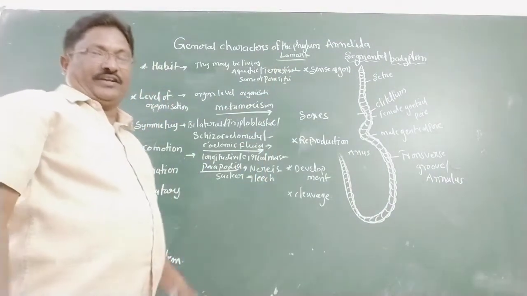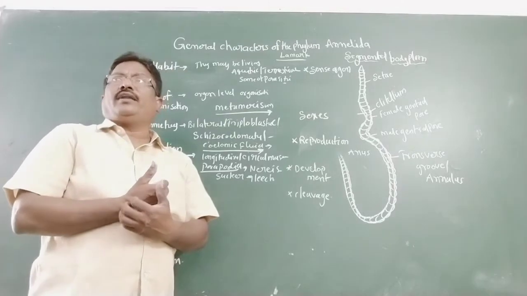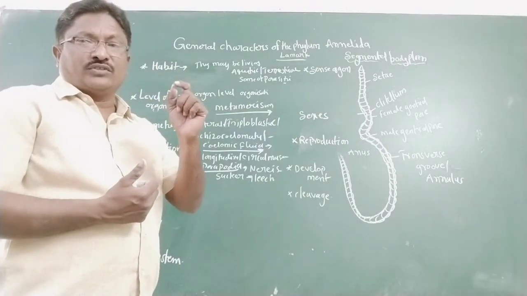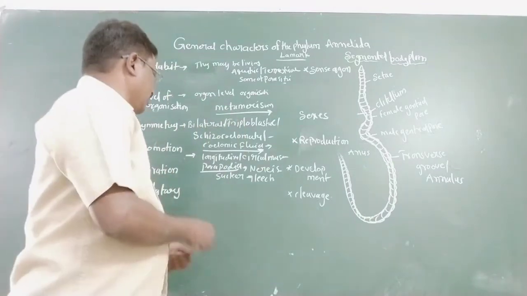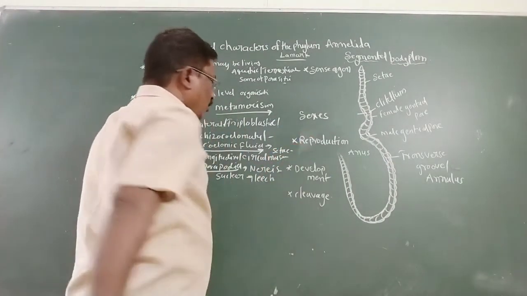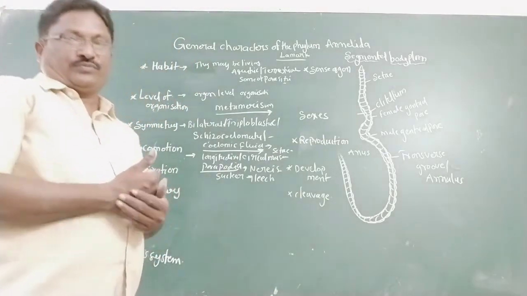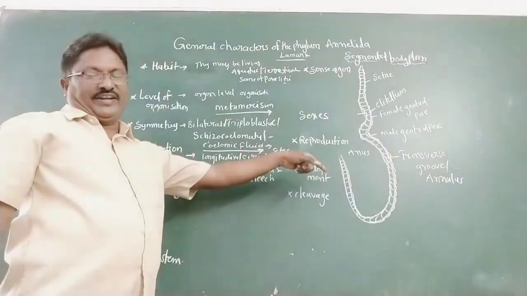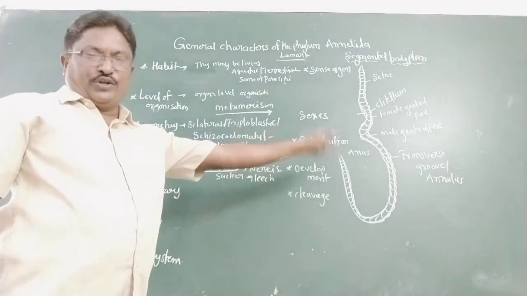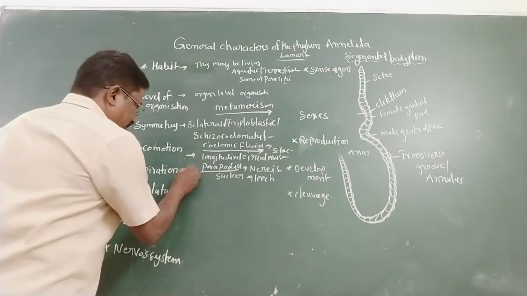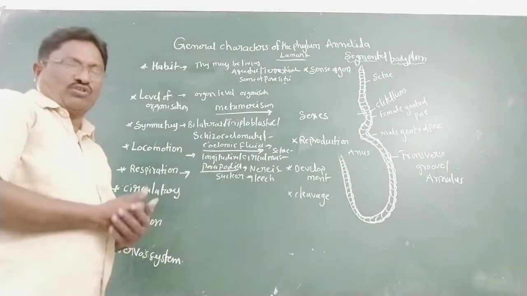As well as, in earthworm, special structures called setae are also locomotor organs. They are S-like in shape. Setae are connected to the segments and the integumentary part. Next, respiration.